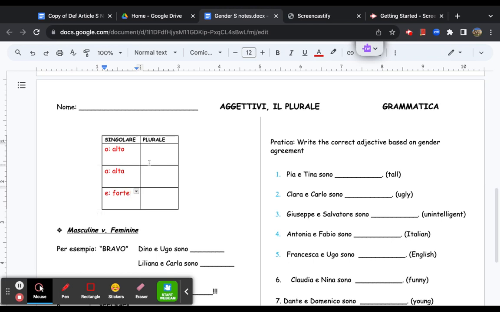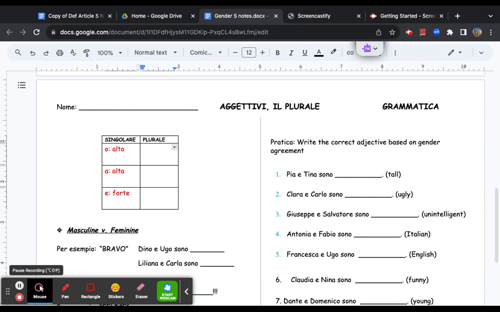Now, that being said, questi cambiano, these change nel plurale, in the plural as well. So, it's super similar to the nouns that abbiamo studiato, that we studied back in la geography unit. Now, if you remember with our geography unit, anytime we had a word that ended in O, like vulcano, nel plurale, in the plural, they end in E, like vulcani.